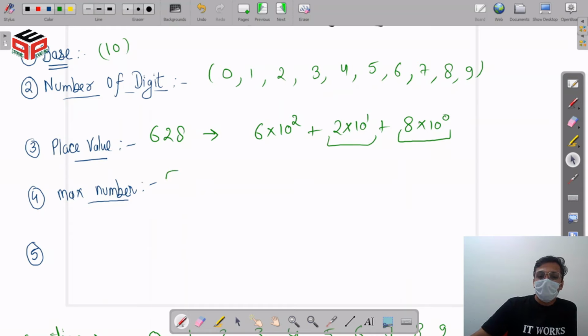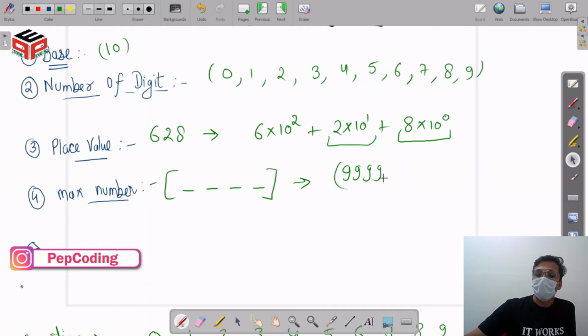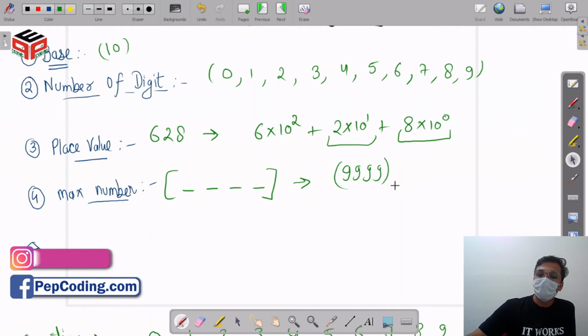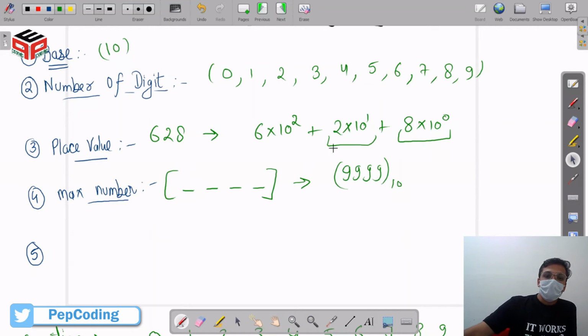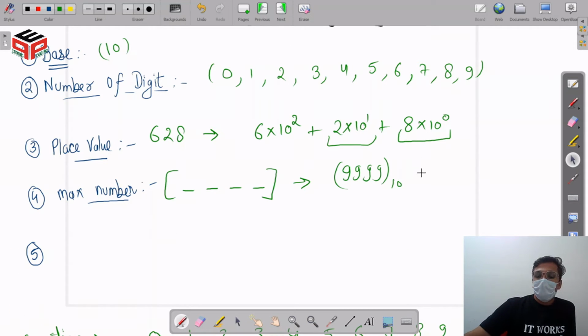After that, let's say we have 4 places. For 4 places, we can write the maximum number at all these 4 places, and we get the maximum number of that number system. So the maximum number for 4 digits for decimal number system is going to be 9999, and the minimum number of any base is going to be 0.